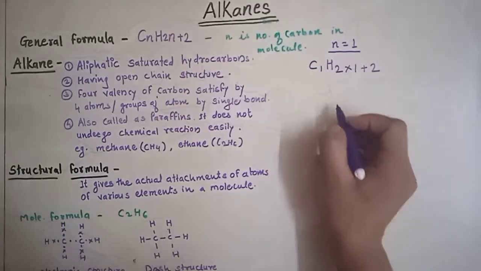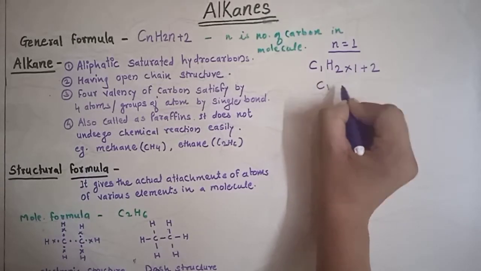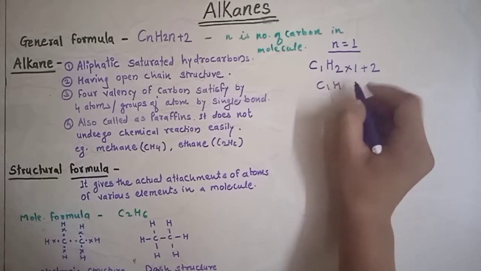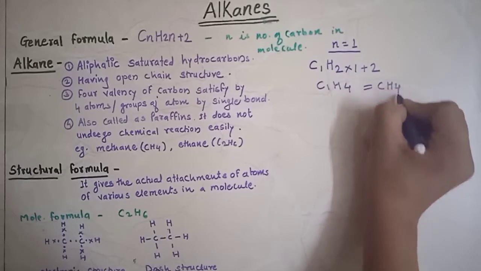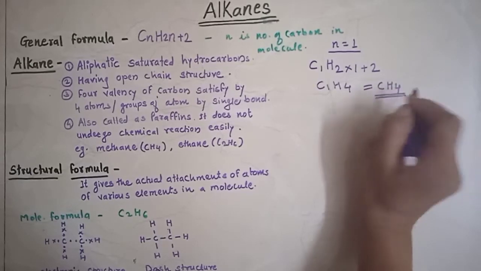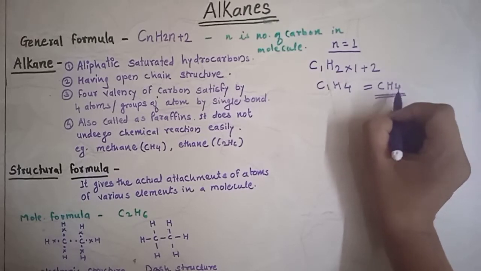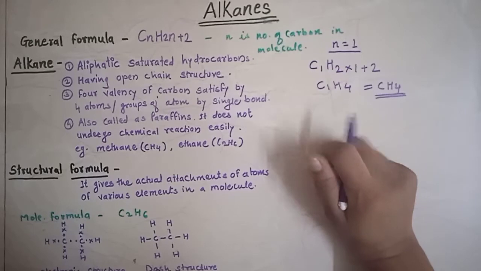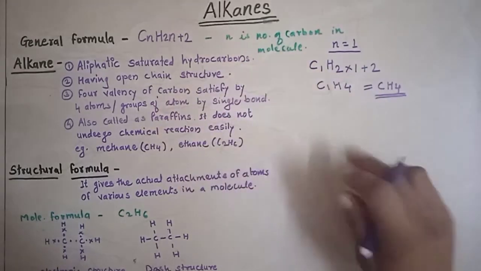Then we get the molecule: C1 H (2 into 1 plus 2), which is 4, so we can write the CH4 molecule. That means one carbon and four hydrogens. It is the general formula for alkanes.